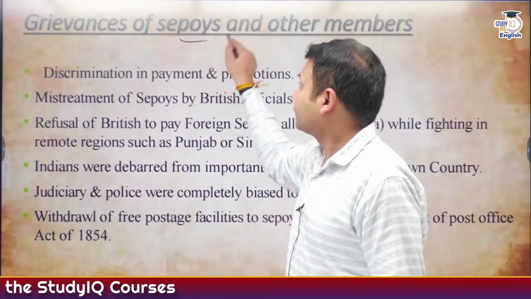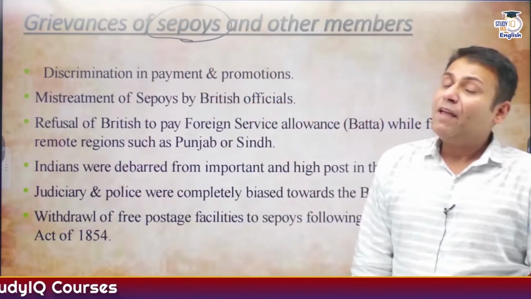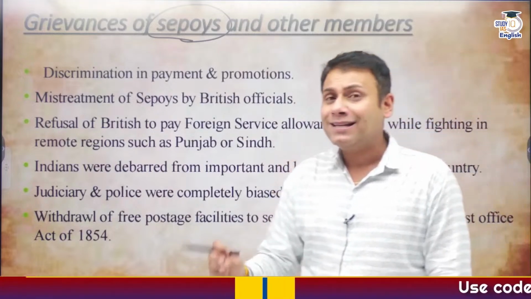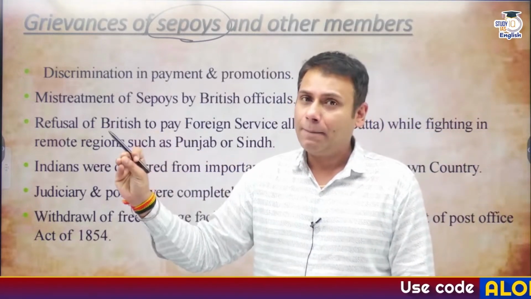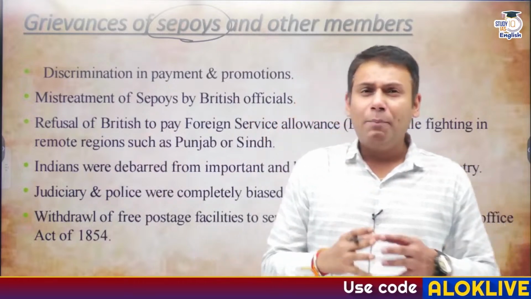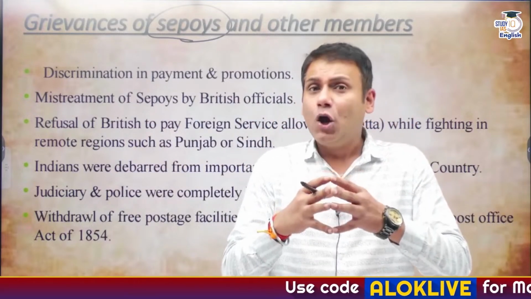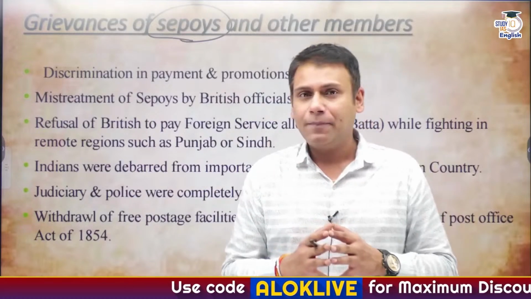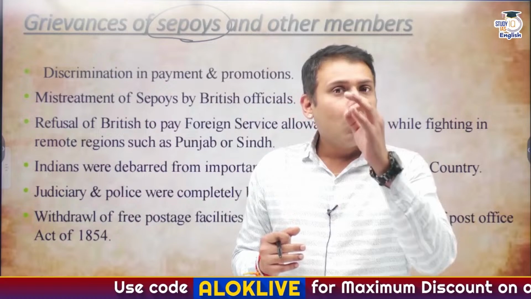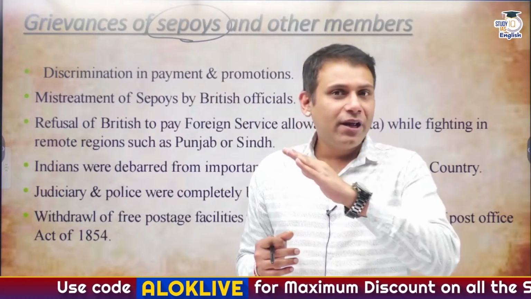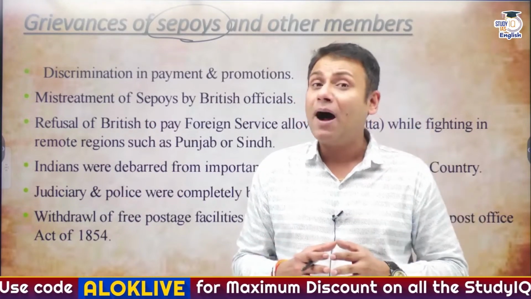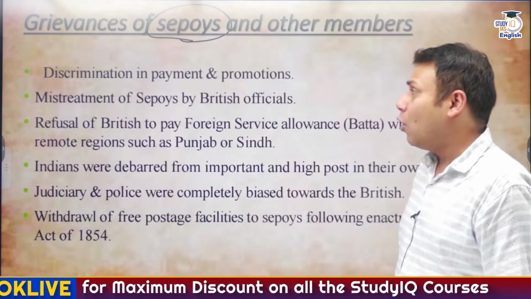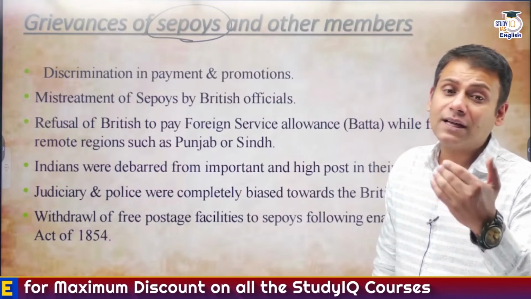Grievances of the sepoys. If you remember Lord William Bentinck, he is considered the first Governor General of India. During his time, the Exchequer or Treasury was suffering a loss of approximately 1 million rupees, around 10 lakh rupees. So Lord William Bentinck initially halved the salaries of all the officials. Apart from this, he completely cancelled the double batta system, also referred to as the foreign service allowance.